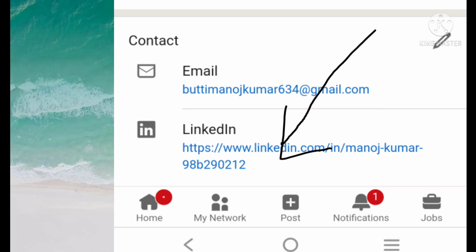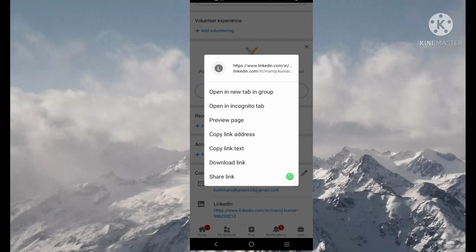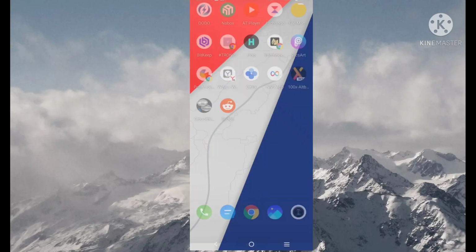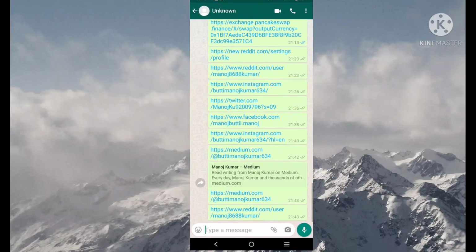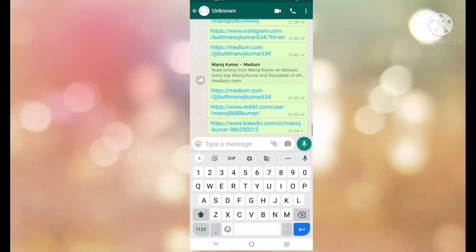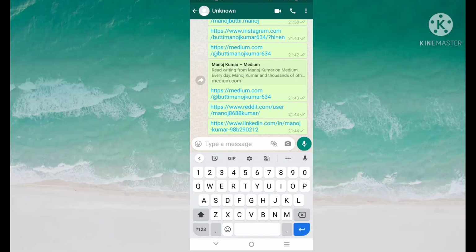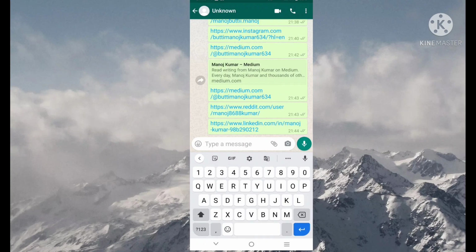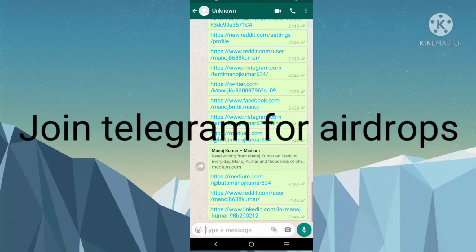Click on that profile link, copy the link address and save it in some place. So this is my LinkedIn profile link. Like this you can get your profile links easily with this method.